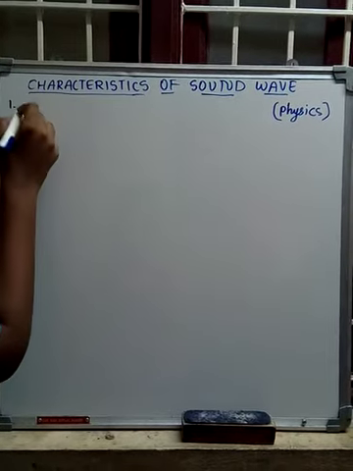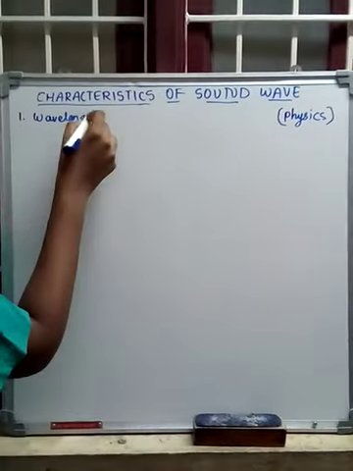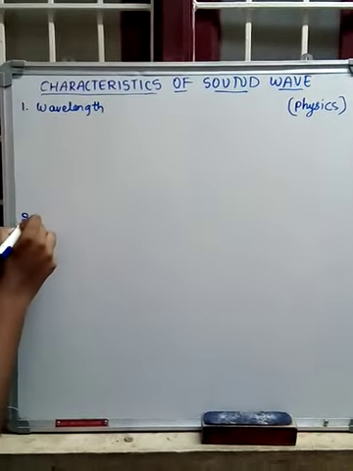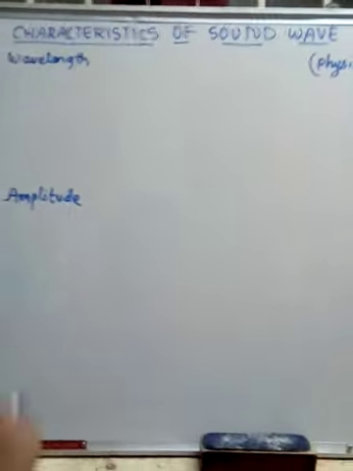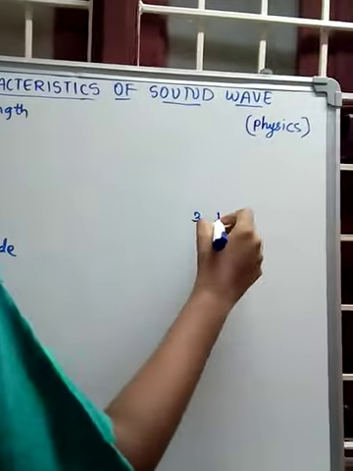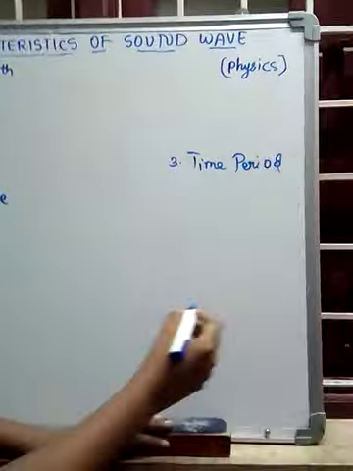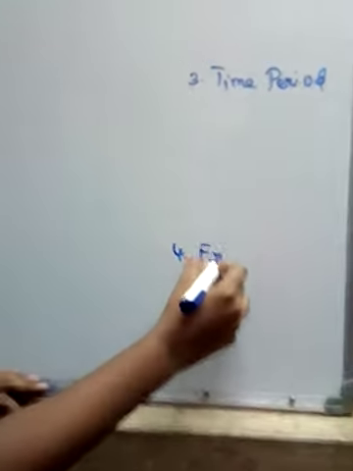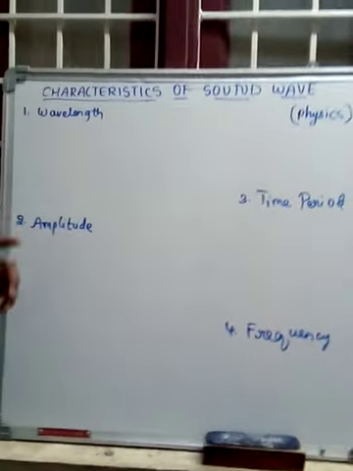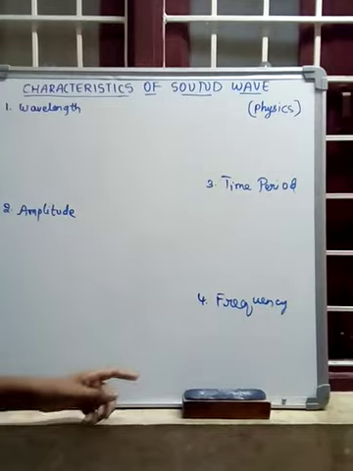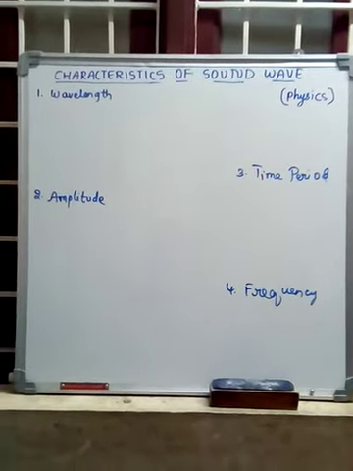Those are wavelength, second is amplitude, then time period, and the last one is frequency. These are the four characteristics of sound wave: wavelength, amplitude, time period, frequency. Now let's discuss in detail.